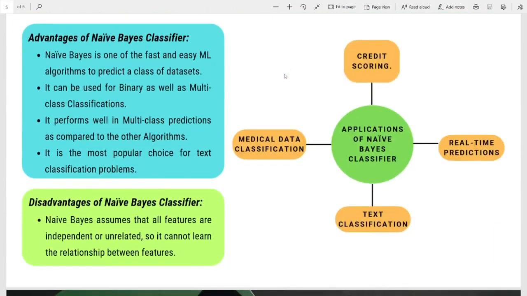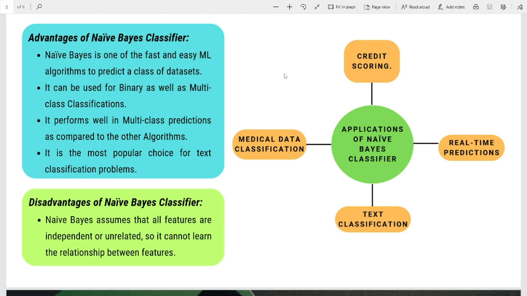Then we will see advantages of Naive Bayes classifier. Naive Bayes is one of the fast and easy machine learning algorithms to predict a class of dataset. It can be used for binary as well as multiclass classification. It performs well in multi-class prediction as compared to the other algorithms. Naive Bayes classifier is the most popular choice for text classification problems.